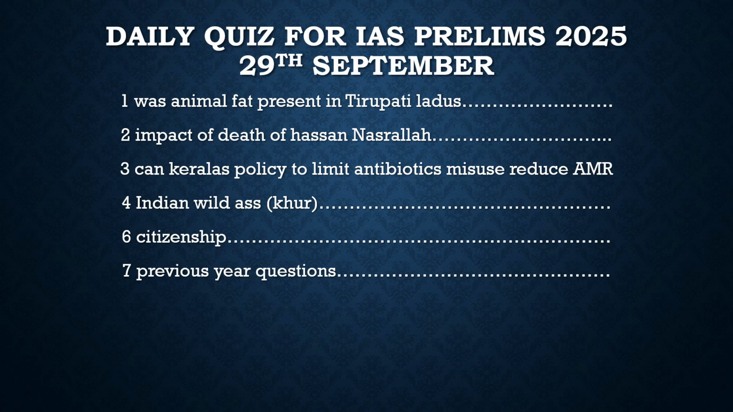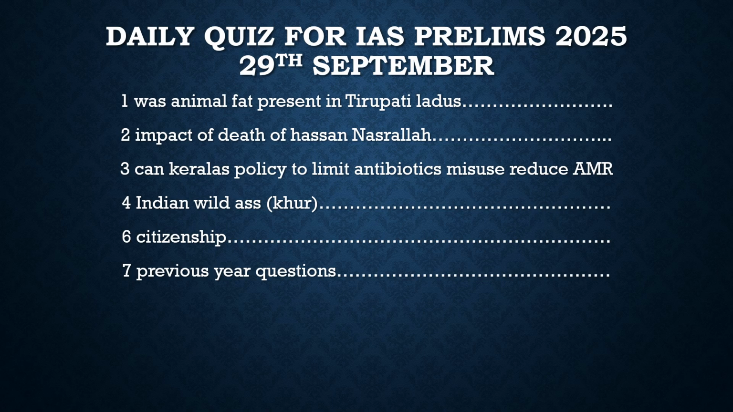Then another article which was in the news is about the Indian wild ass, which is Khur, in the Little Rann of Kutch, which houses close to 6,000 Indian wild ass. The IUCN status of the Indian wild ass is near threatened. What are the issues? Why was it in the news?